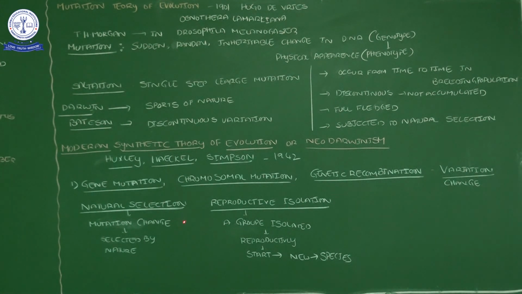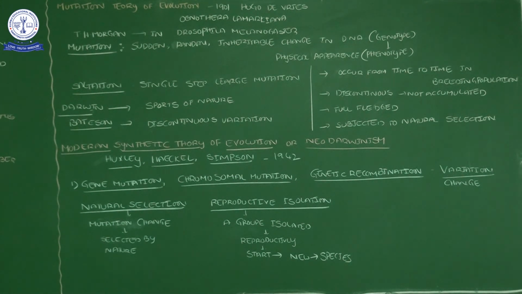After being selected by nature, the organism leads its life successfully. After that, it moves from one place to another place and becomes reproductively isolated from the pre-existing organisms. Which organisms are isolated?